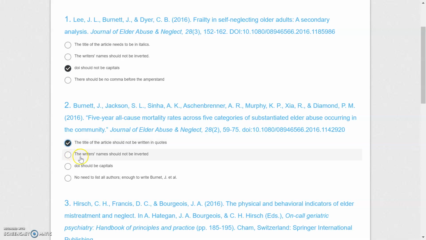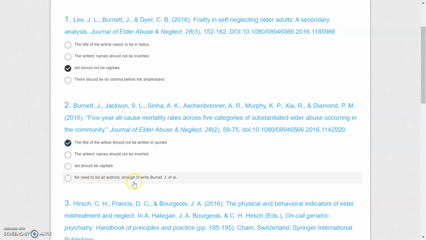Let's have a look at the others. The writer's name should not be inverted. No, we invert the writer's names. First we write the surname, then we give the initial. DOI should be capitals. No, this is how we write DOI.